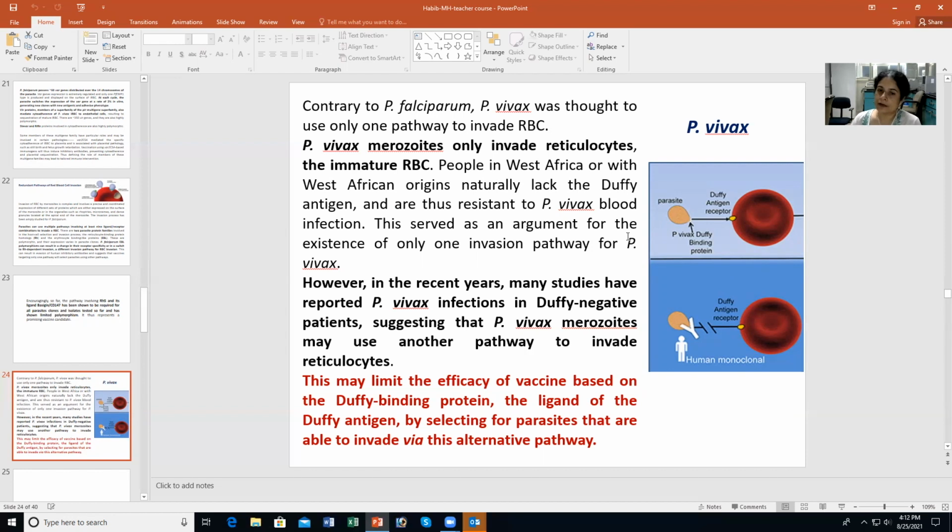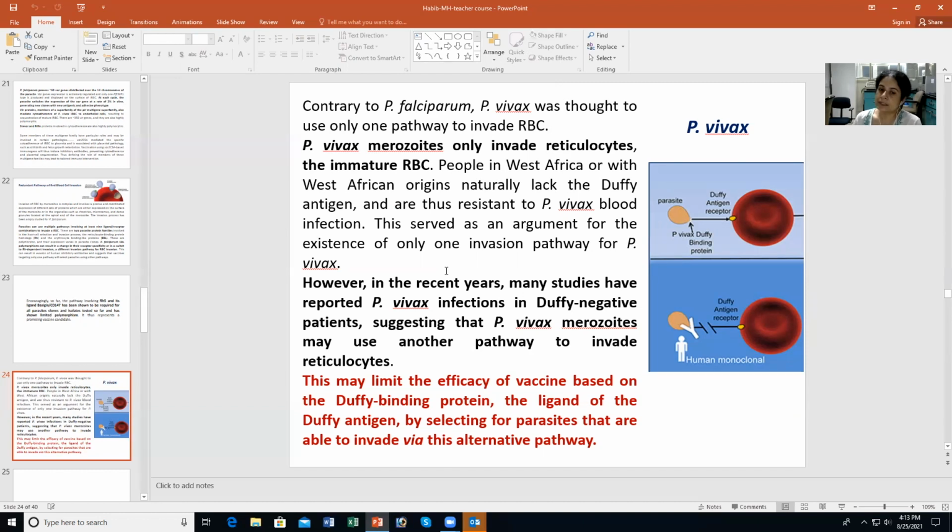Now, Duffy binding protein is a leading target for P. vivax vaccines being developed. But such reports now make one think whether this will be as good a strategy as one thought it would be, because the belief was that there is only one pathway for invasion, and now it turns out that you can have an alternative pathway. We don't know what the pathways might be, but Duffy negative individuals can also get P. vivax infection. So there must be other ways of merozoites entering their reticulocytes.